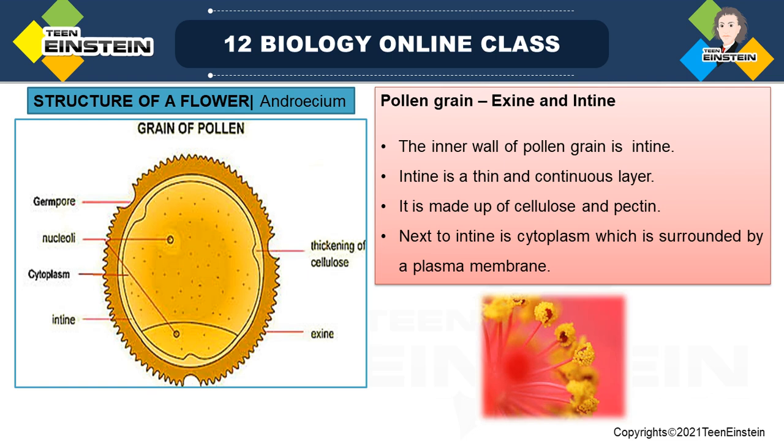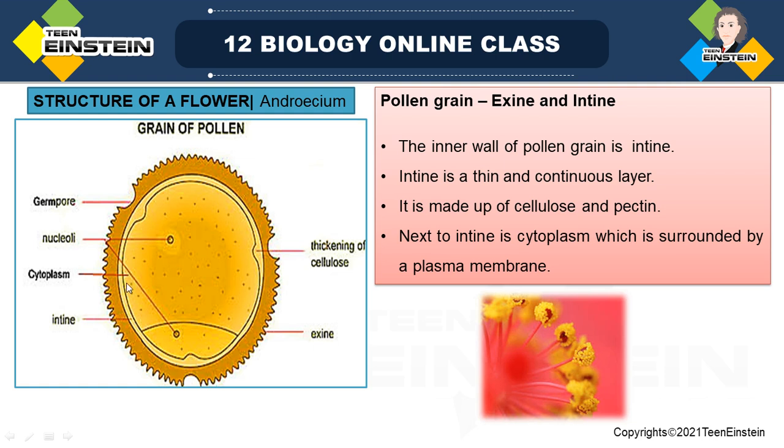Intine is the inner layer, a thin and continuous layer made up of cellulose and pectin. Next to intine you can see the cytoplasm, and it is surrounded by a plasma membrane.